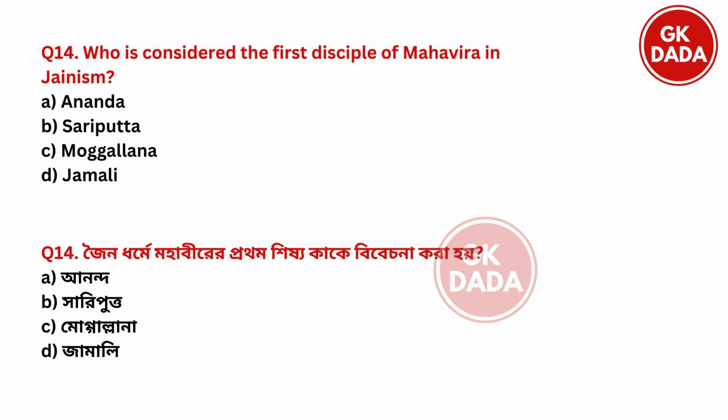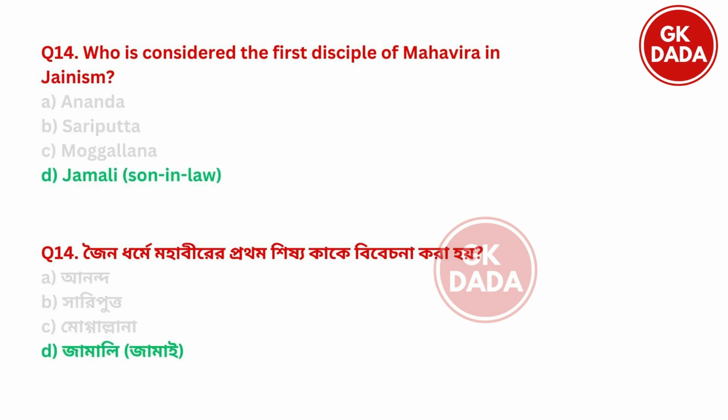Next. Who is considered the first disciple of Mahavir in Jainism? Option A, Ananda, option B, Sariputta, option C, Mogallana, option D, Jamali. So the right answer is option D, Jamali, and he was the son-in-law of Mahavir.